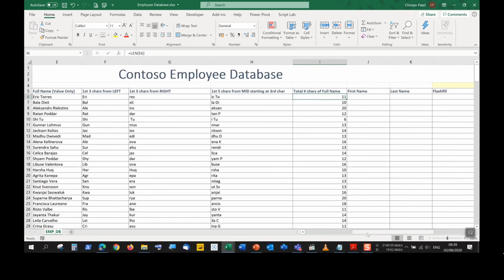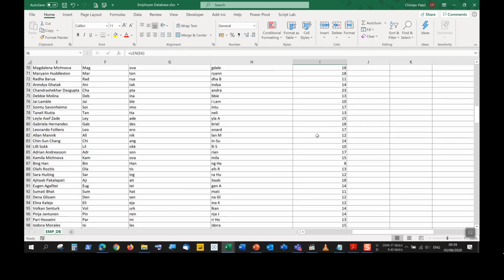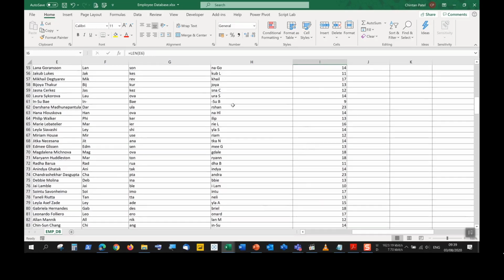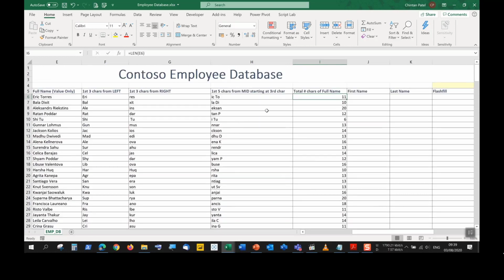Where is this useful? In the South African context, maybe you had a list of ID numbers, and you wanted to check if these ID numbers are 13 digits long. You would use the LEN function for that. It's a very quick way to calculate if each of these ID numbers is indeed 13 characters long, because the South African ID number is 13 characters long. Then when we scroll down, we might identify an anomaly. We'll see that one ID number has one digit less, and then we can deal with that specific ID number.